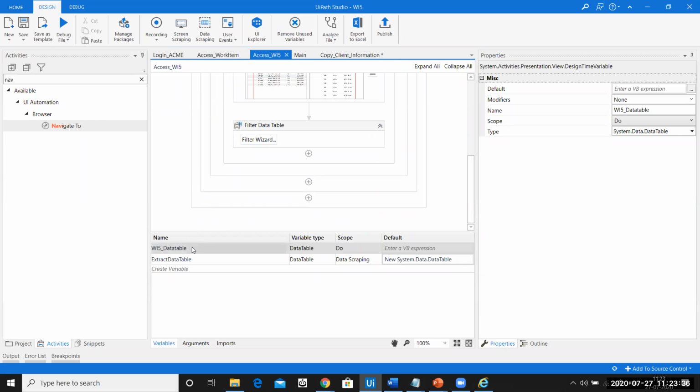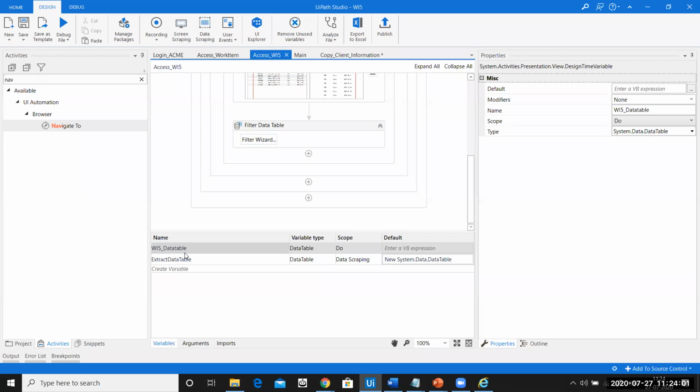So I need to convert this WI5 data table into the argument. So argument is nothing but, it's a kind of a variable only, but the only requirement that, why we need argument is if we have to pass values from one workflow to another workflow. At that case, we need argument because variables cannot pass values from one workflow to another.